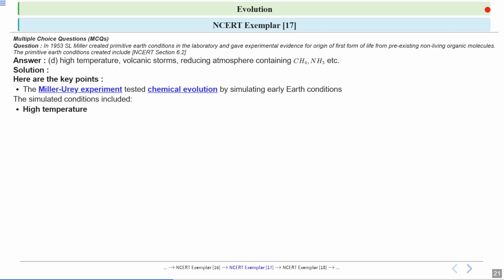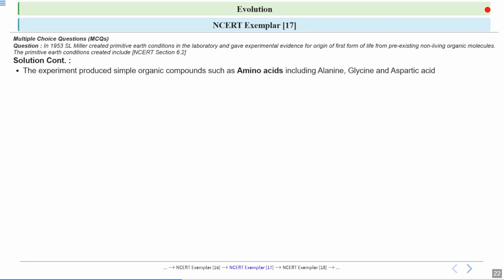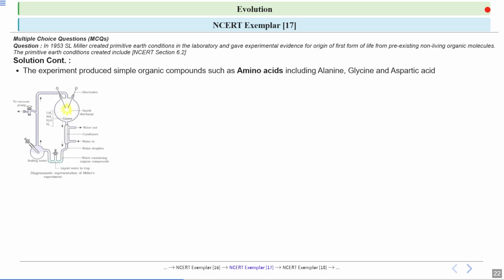These conditions were high temperature, volcanic storms, and a reducing environment. Reducing environment means no free oxygen was present, and instead of oxygen, methane was present, ammonia was present, hydrogen was present, and water vapor, which is H2O. The experiment produced simple organic compounds such as amino acids, including alanine, glycine, and aspartic acid.